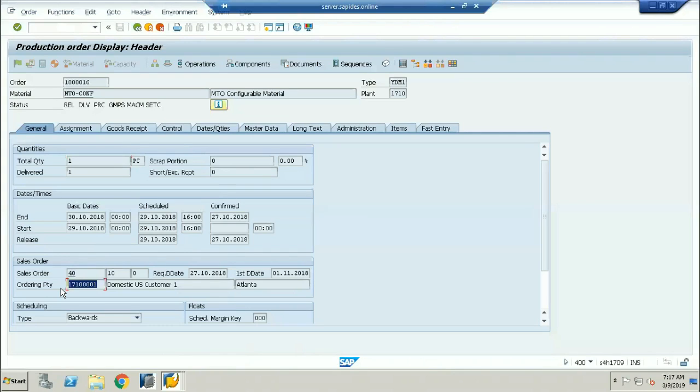Okay, so if they don't create a production order with respect to a sales order, let's say it's make to stock. Exactly, you are correct. It is a make to stock. It is not a make to order. So in that case, the delivery is to the warehouse rather than to the sales order. No, there will be no delivery to the sales order with reference to this. That is delivered to the warehouse, planned to the warehouse.